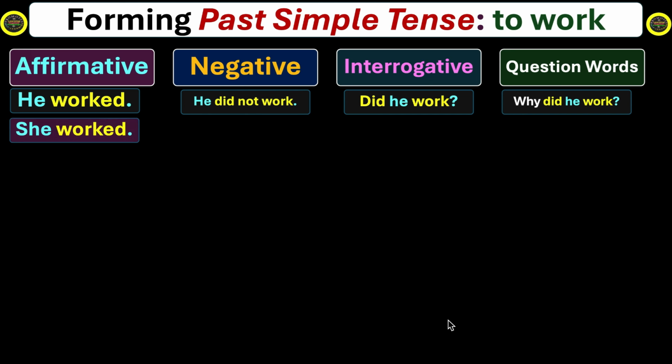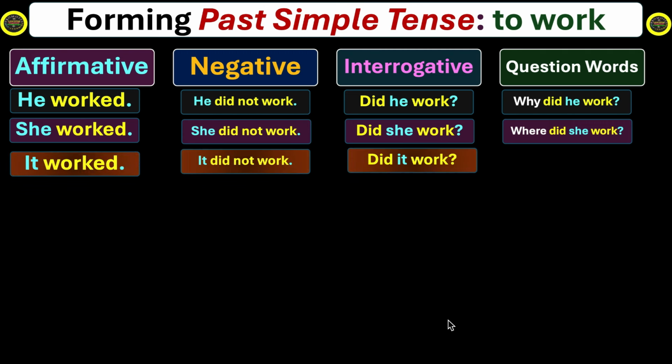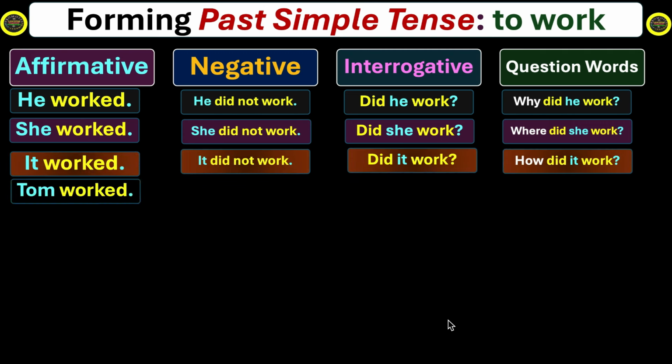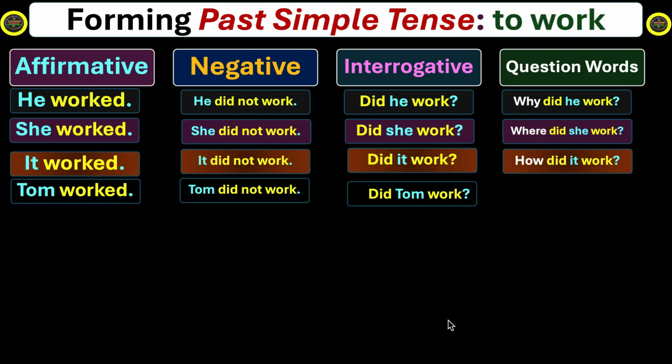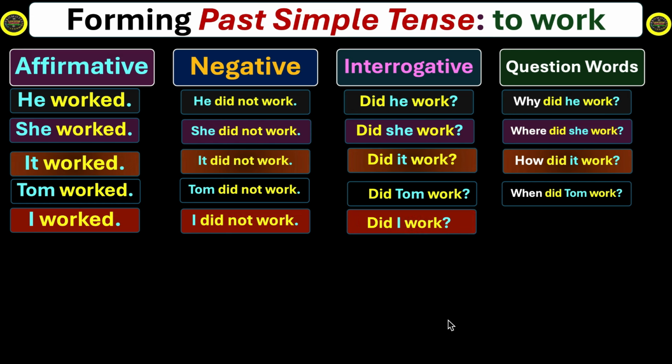We have the next sentence. She worked. She did not work. Did she work? Where did she work? We continue. It worked. It did not work. Did it work? How did it work? Now with singular noun. Tom worked. Tom did not work. Did Tom work? When did Tom work? I worked. I did not work. Did I work?